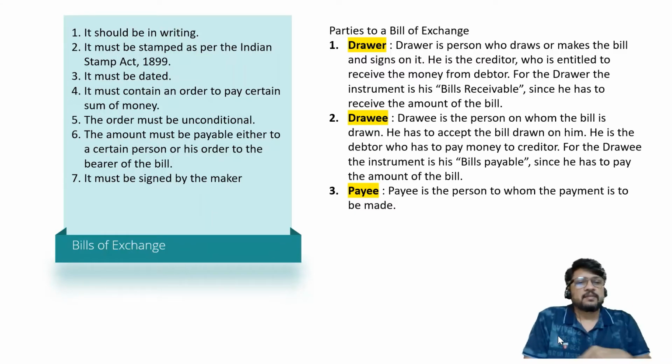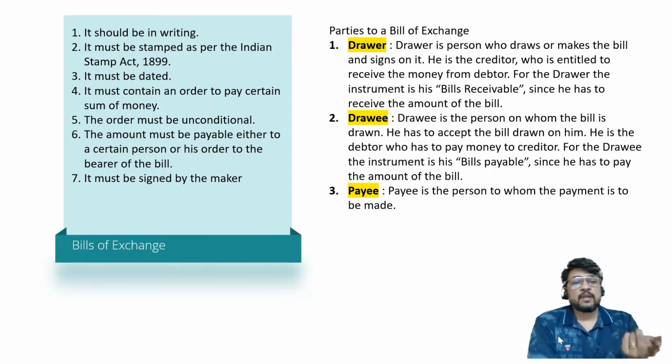He is the creditor who is entitled to receive the money from the debtor. For the drawer, the instrument will be called his bills receivable, because he is giving an order on the basis of which he can demand money. That's why it is called a bill which is receivable.